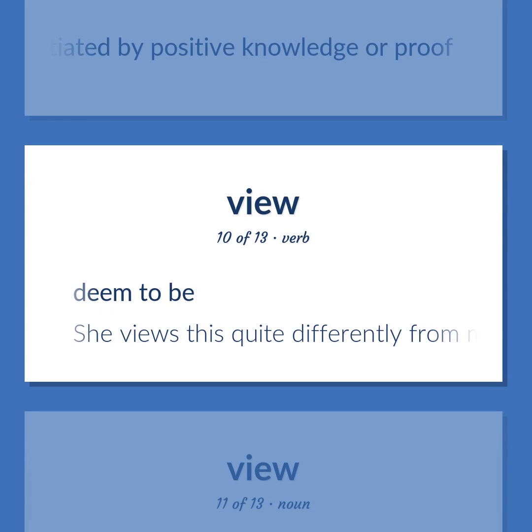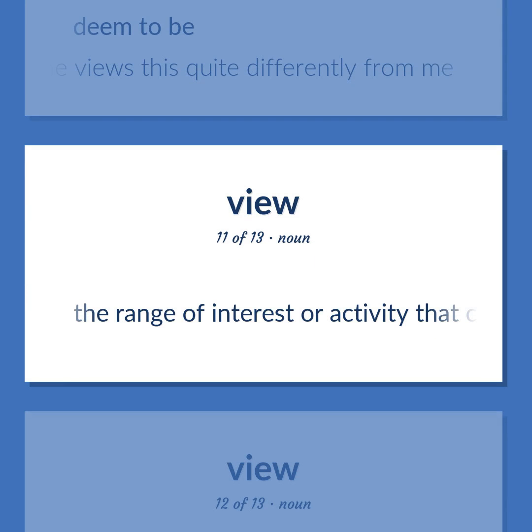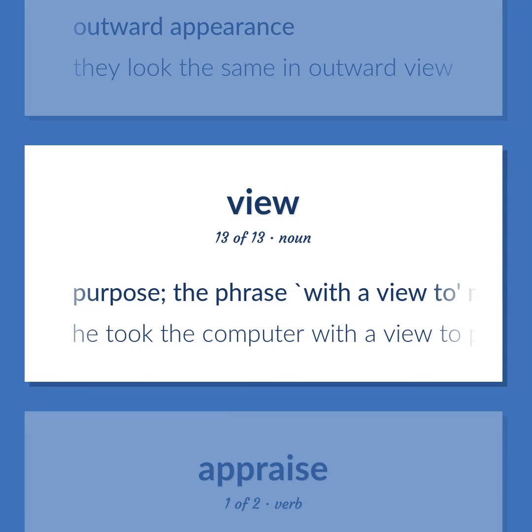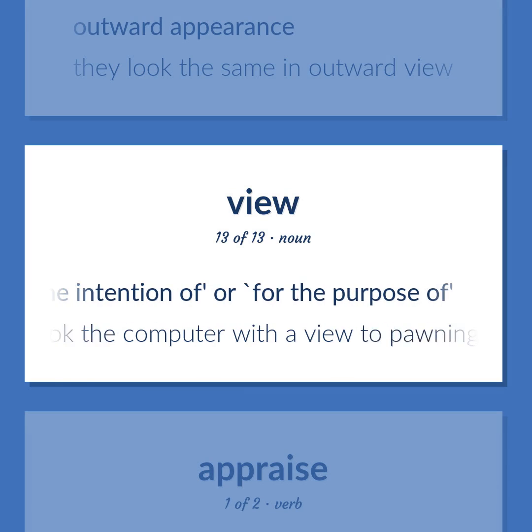Deem to be. She views this quite differently from me. The range of interest or activity that can be anticipated. Outward appearance. They look the same in outward view. Purpose. The phrase, with a view to, means, with the intention of, or, for the purpose of. He took the computer with a view to pawning it.